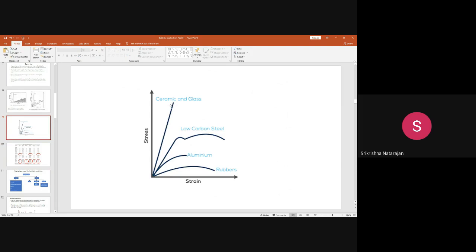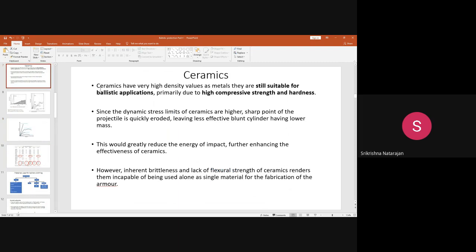After it crosses the elastic limit, it just undergoes fracture. Okay, so that is not a desired feature. Because of the inherent brittleness, the nature of the fiber is brittle, it is a brittle fiber.